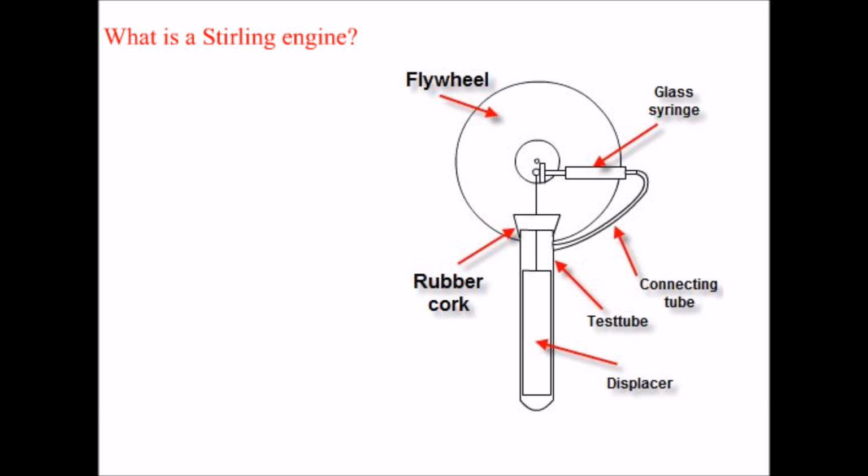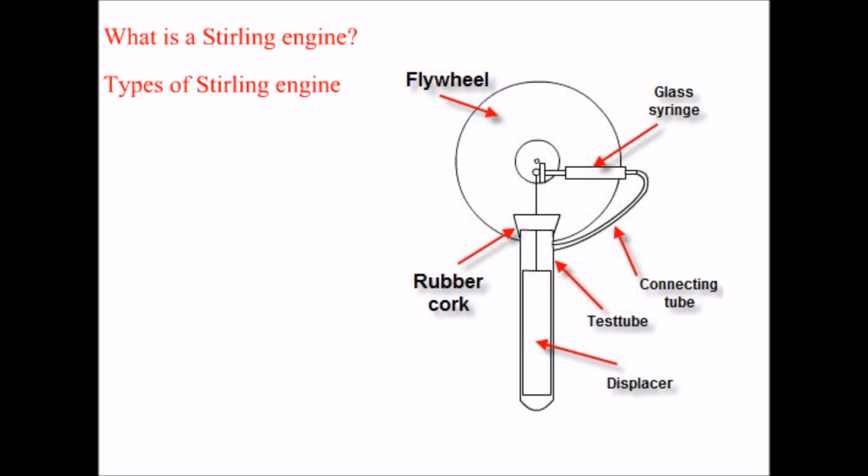What is a Stirling engine? Unlike conventional IC engines, a Stirling engine is an external combustion engine. They operate by cyclic compression and expansion of working fluid at various temperatures, and convert the heat energy into useful work. The working fluid in a Stirling engine is permanently contained inside the system.